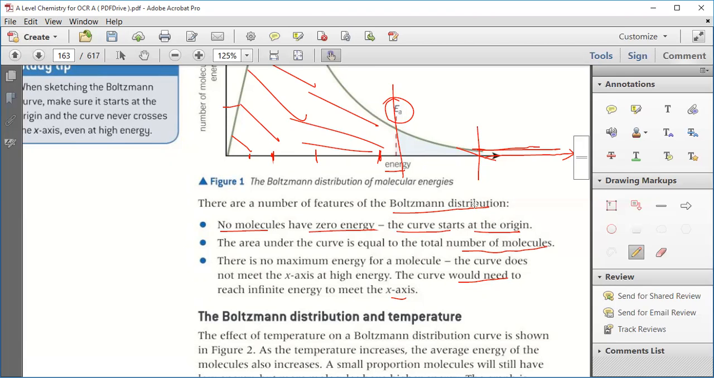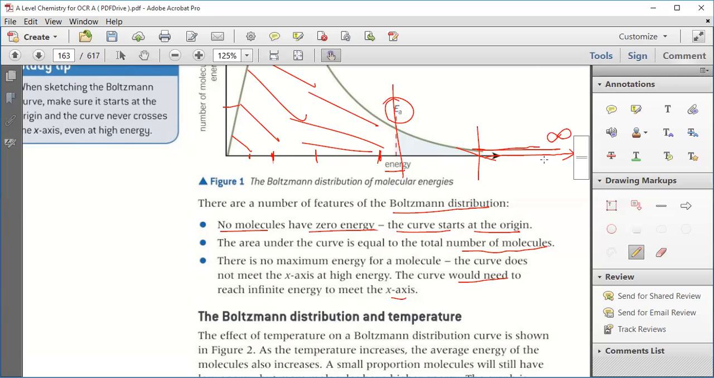The curve does not meet the x-axis at high energy. The curve needs to reach infinite energy to meet the x-axis. It will meet at infinity, and infinity means it is not going to meet. Is that point clear? So all these three points are clear. These are the main features of the Boltzmann distribution.